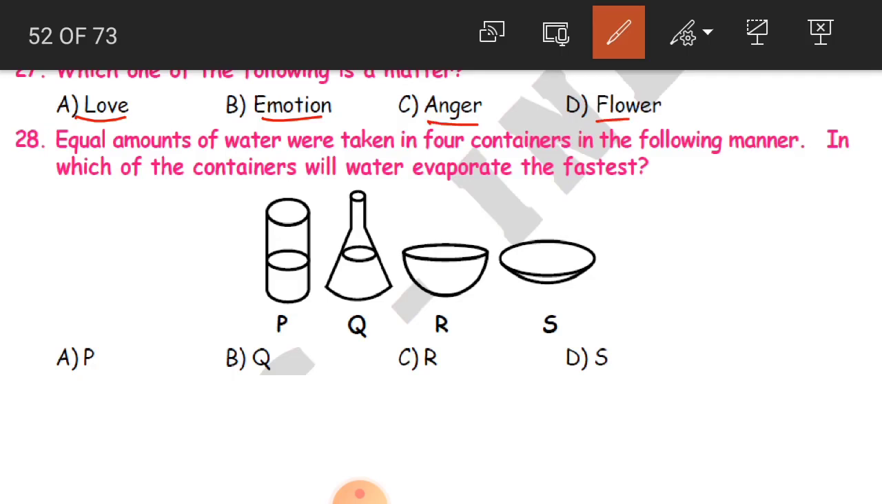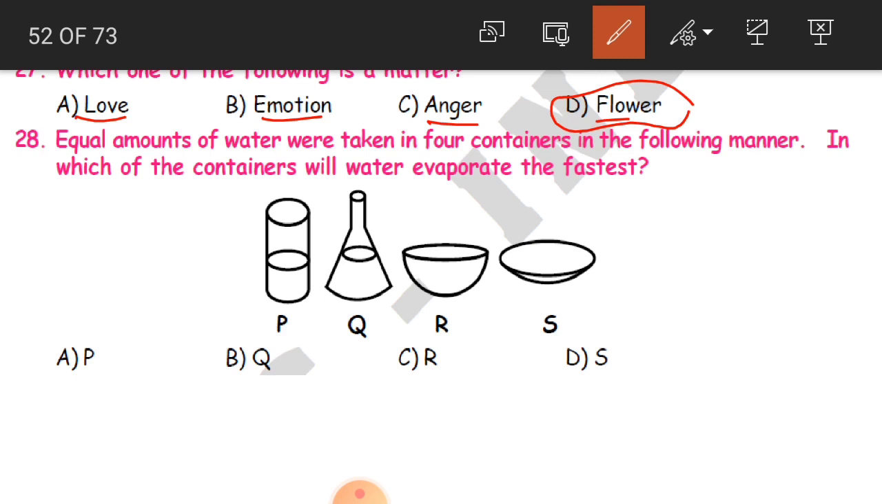So what is the matter here, children? It is flower. D option is the correct one. Why? Because love, emotion, anger are human expressions. They are human feelings. So they do not have weight, they do not occupy any space, and they do not have molecules in them. So that is why flower is our matter. Okay, children, clear?